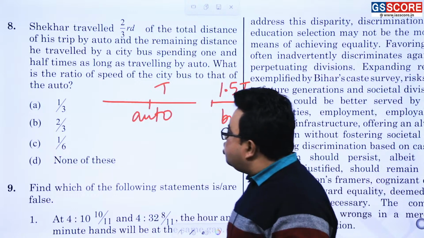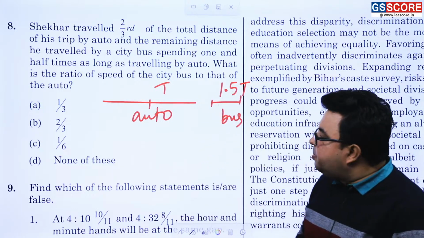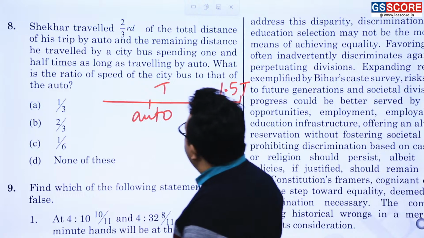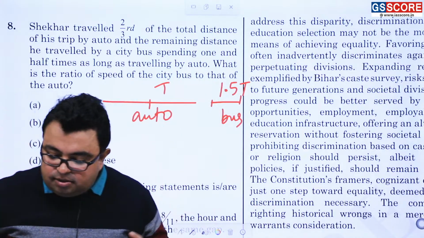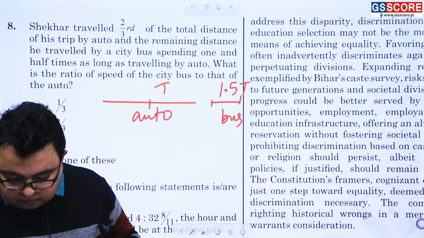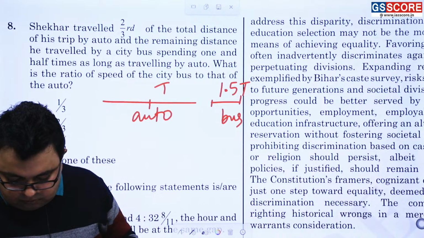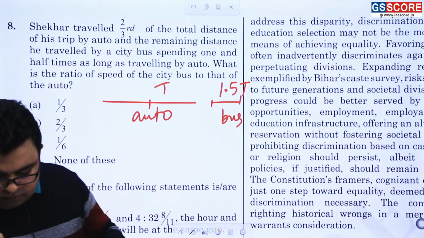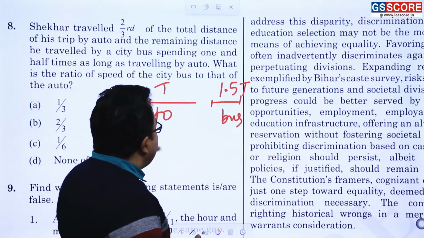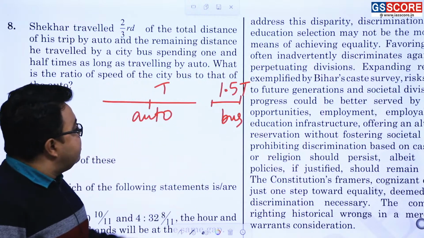All right. So what you have to do? You have to follow the simple process of average speed, because time is given, and you know so time is being given over here, and this distance is also given.